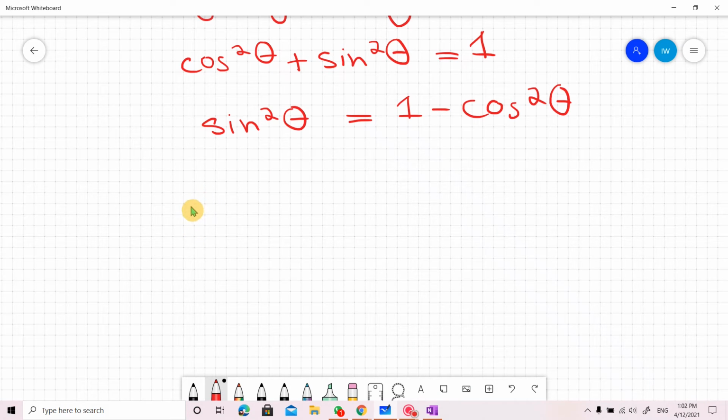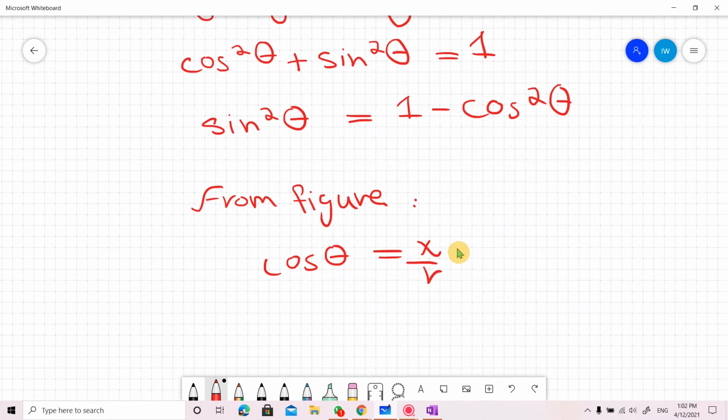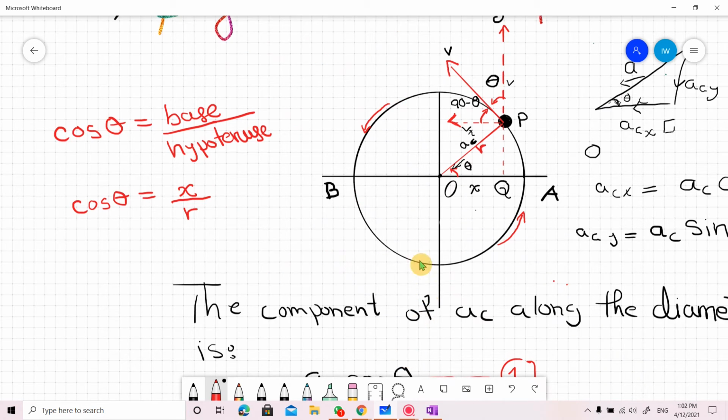Now from the figure you can check that cos theta is equal to x over r. We have already proved cos theta is equal to x over r. Cos theta is equal to base over hypotenuse, so base is x and this is r, x over r. These two theta are the same, their value is the same. So we have proved that cos theta is equal to x over r.